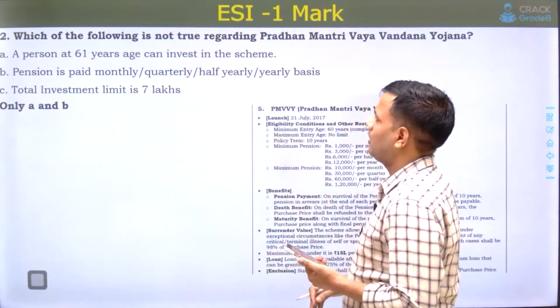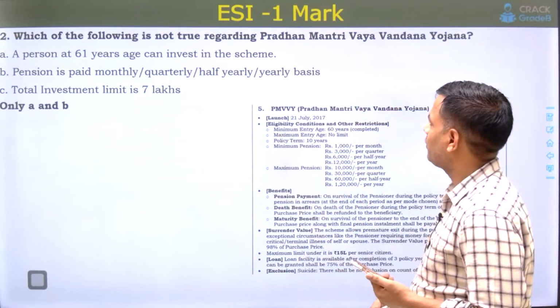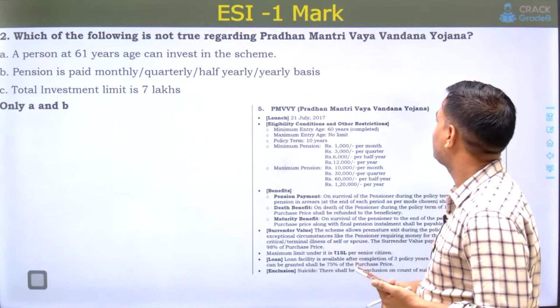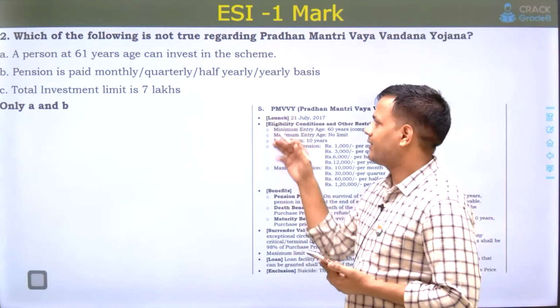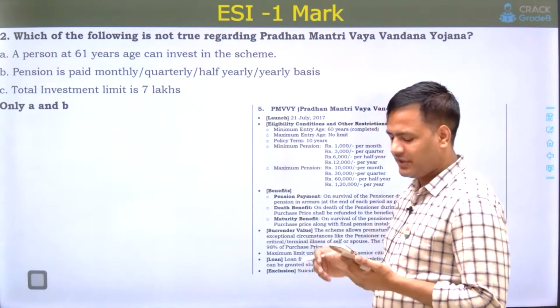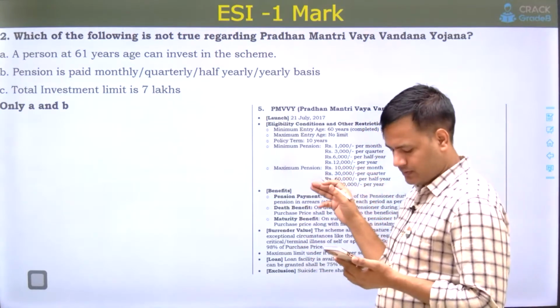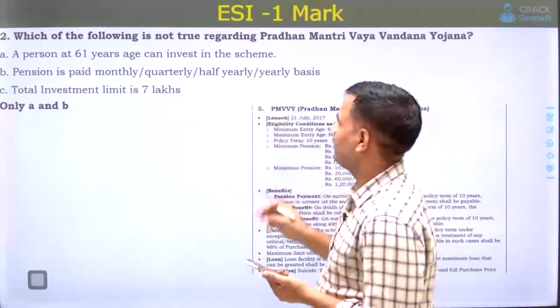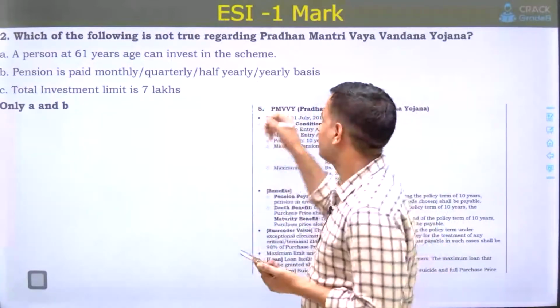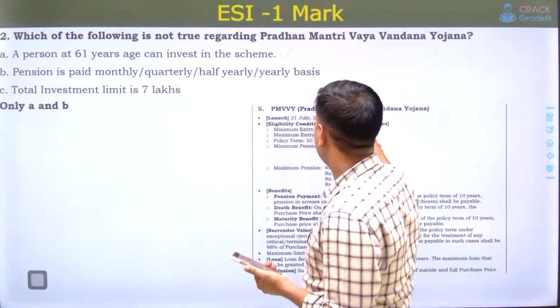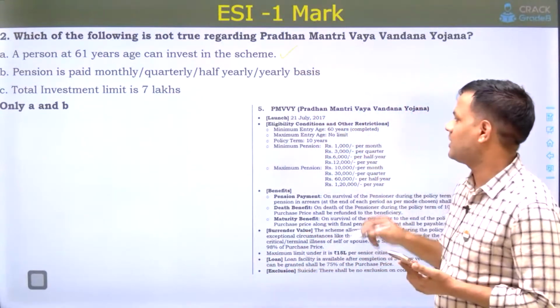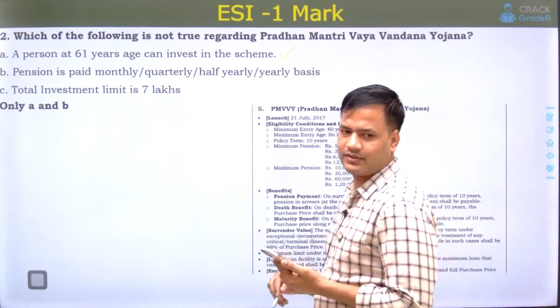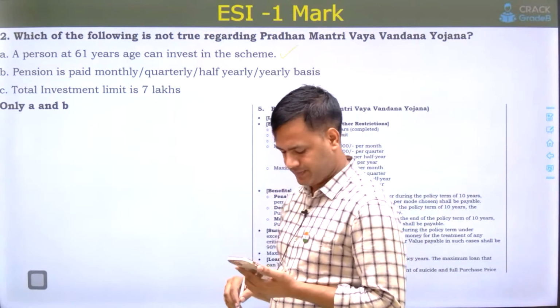Next question, which of the following is not true regarding Pradhan Mantri Vaya Vandana Yojana? A person at 61 years of age can invest in the scheme. The minimum age is 60 years, so at 61 he can invest.